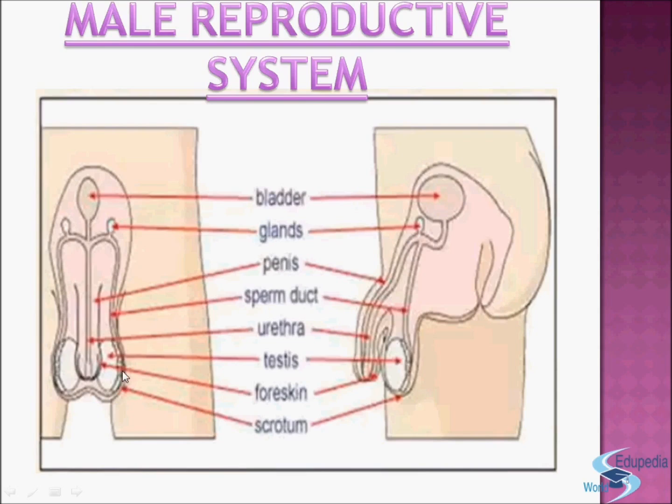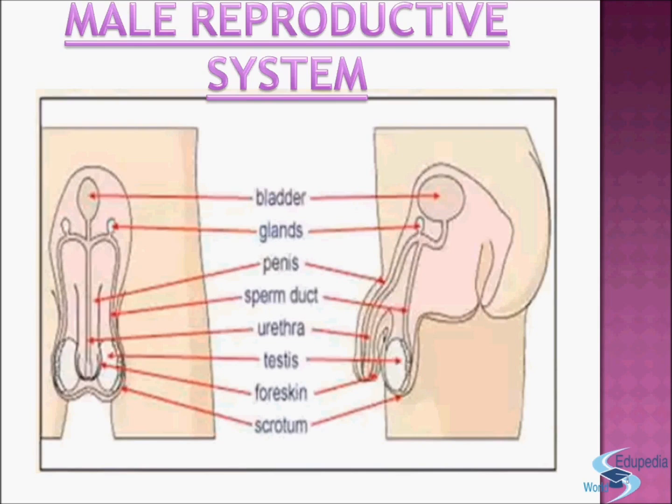Now, the male reproductive system consists of a pair of testes which produces the male reproductive cell called sperm and the hormone testosterone. It is contained in a sac-like structure called scrotum.